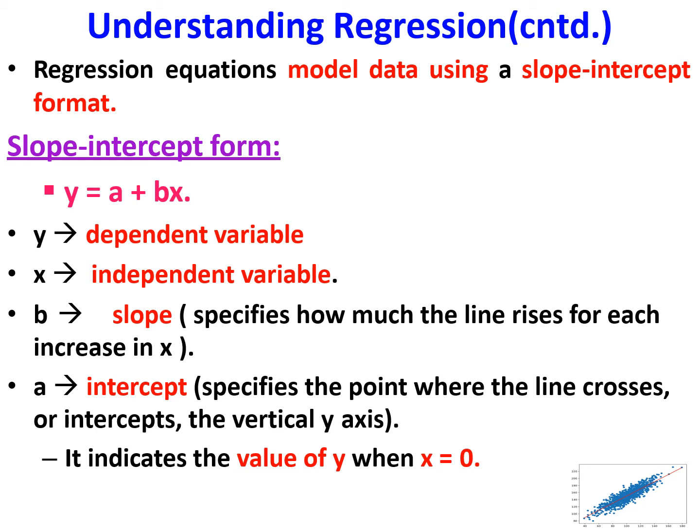So y is the dependent variable, x is the independent variable, and here variable b specifies the slope, which specifies how much the line rises for each increase in x, and a is the intercept, which specifies the point where the line crosses or intercepts the vertical y-axis. So it indicates the value of y when x is equal to 0. So a is the point where x is equal to 0, then the value for y is equal to a. That is the intercept value.